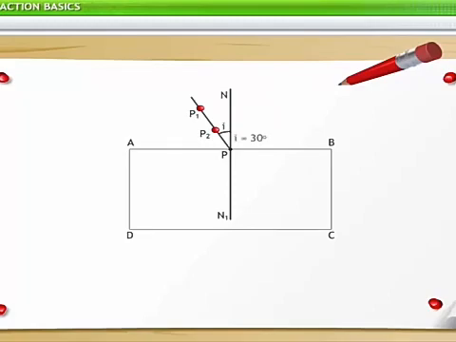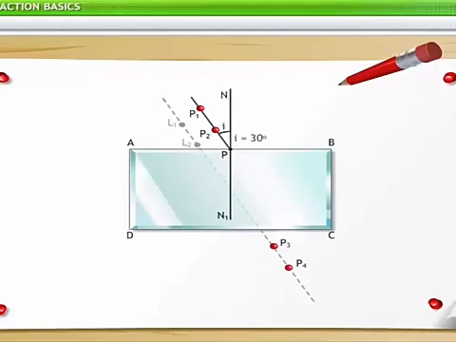In the next step, we fix two pins, P1 and P2, at an angle of 30 degrees to the normal in a vertical position. A minimum of 5 centimeters of distance is kept between the pins to ensure that the points are easily distinguished. Now the glass slab is placed back on the paper the way it was before. On looking through this glass slab from side CD, the pins P1 and P2 appear at positions L1 and L2 due to refraction. Next, we fix two other pins, P3 and P4, where they are in line with the images L1 and L2 of the pins P1 and P2.